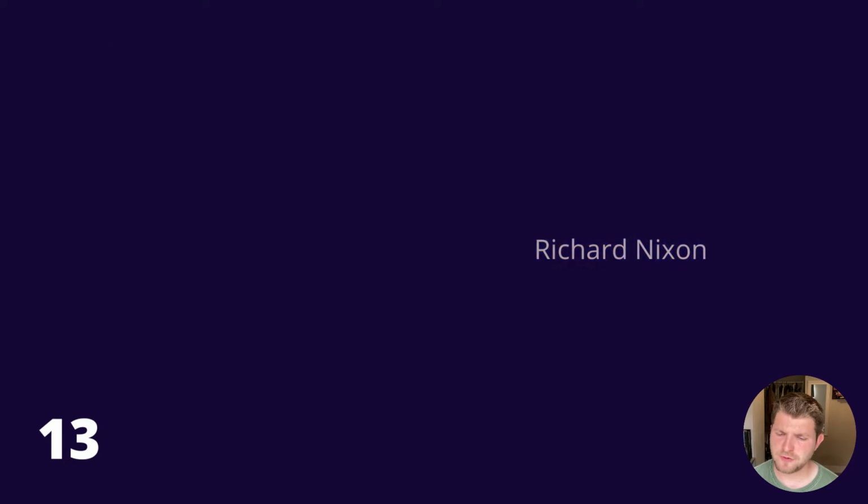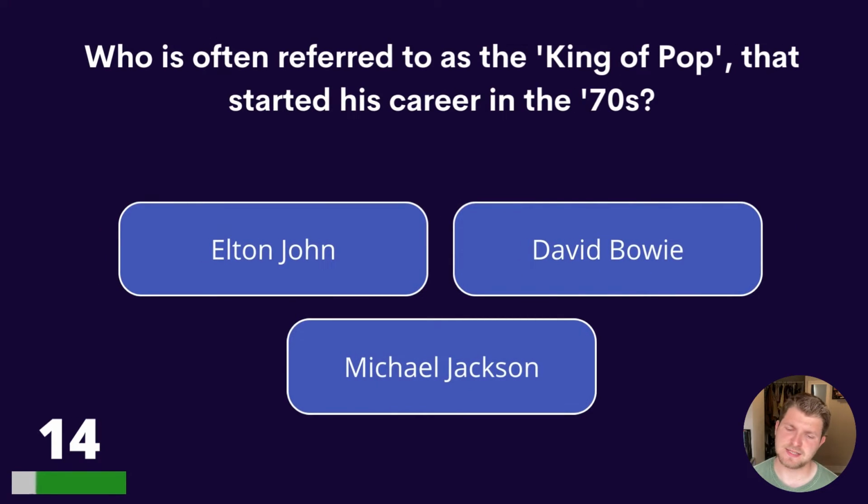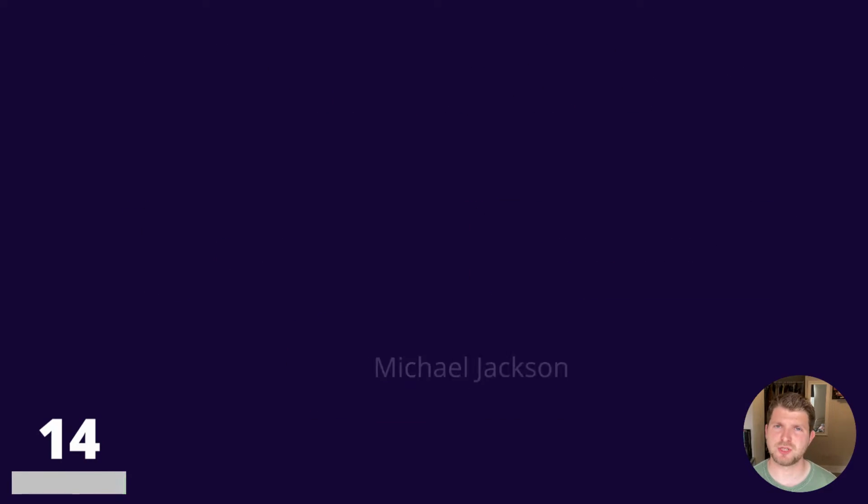Question 14. Who is often referred to as the King of Pop that started his career in the 70s? Elton John, David Bowie, or Michael Jackson? And the answer is Michael Jackson.